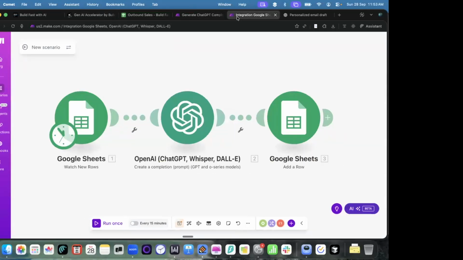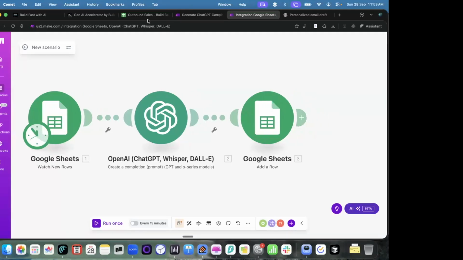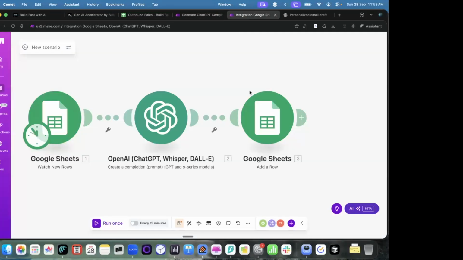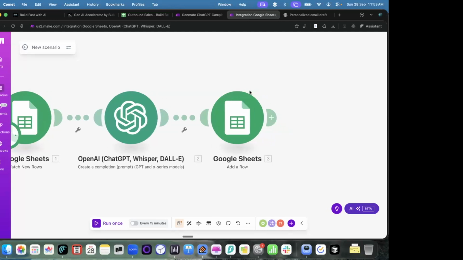So now you might ask me, this is not a complete automation. This is just copy pasting the sheet here, right? So how can I link it with my Gmail? How can I link it with my Slack and many other things? So I will again be linking with Slack, linking with other things. It's not very complicated, but it just requires some more idea on how to do it. I'll show you a very quick way on how you can do it.